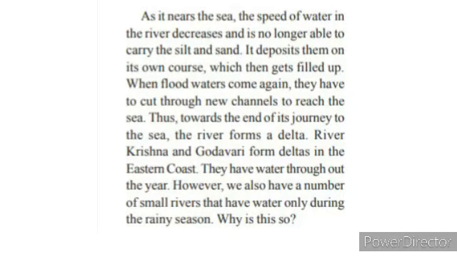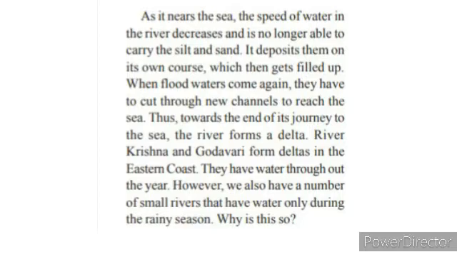As it nears the sea, the speed of water in the river decreases and it is no longer able to carry the silt and sand. It deposits them on its own course, which then gets filled up when flood water comes again.